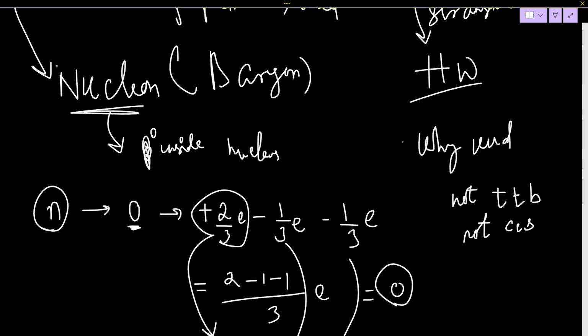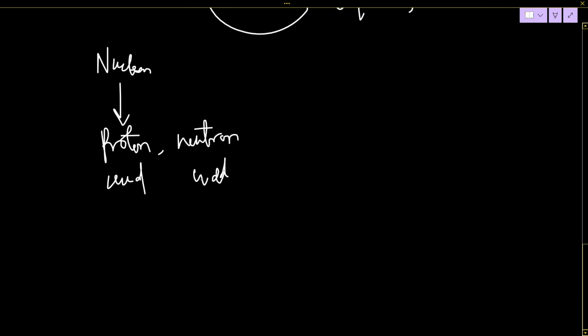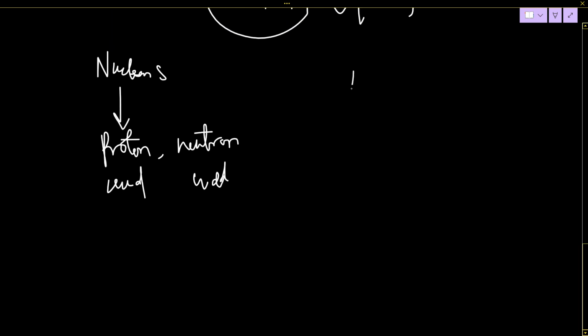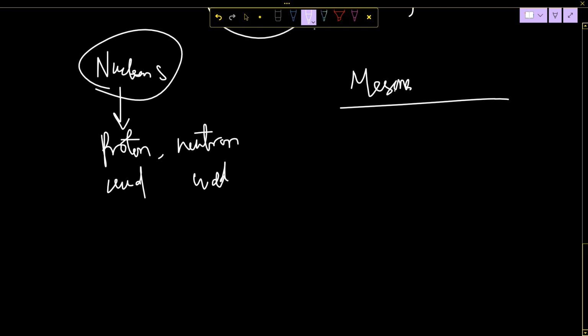Okay, so nucleons are protons and neutrons: UUD, UDD. And mesons. But this is only one type of baryon. There are more baryons. I will tell you about mesons otherwise, let's finish baryons first.